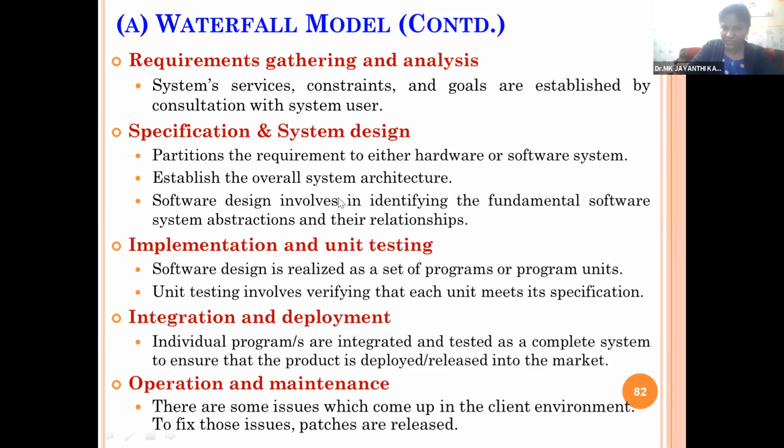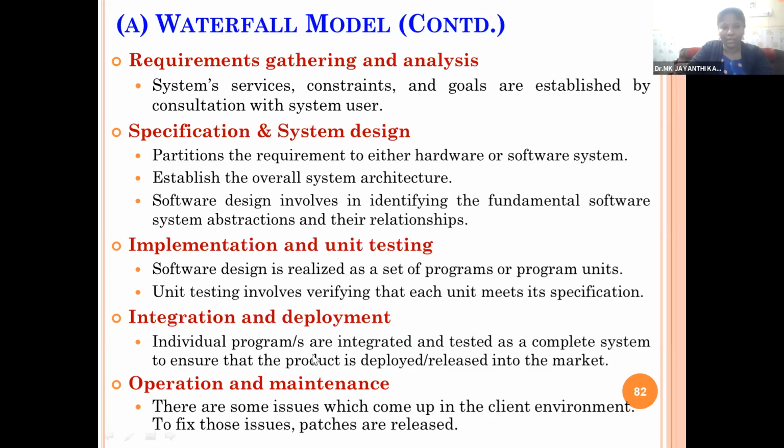Once the specification design activity is over, we'll come to the third stage called implementation and unit testing. Here we will go for the implementation, actual coding and programming. Software design is realized as a set of programs or program units. Unit testing involves verifying each unit meets its specification. Once the programming is done, then we will check each and every function and component or unit using the unit testing method. Once all the functions or components are working perfectly, then we will integrate all functions, all the units together to get the full system.